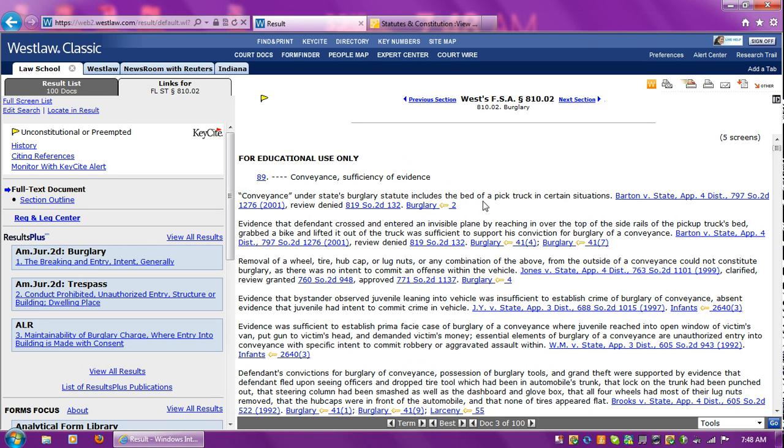Look at this. Includes the bed of a pickup truck. This defendant crossed and entered an invisible plane by reaching in over the top side rails of the pickup truck's bed. That could be analogized perhaps to our facts. Here's removal of a wheel. We're definitely going to want to look at Barton and Jones, I'd say, from that.